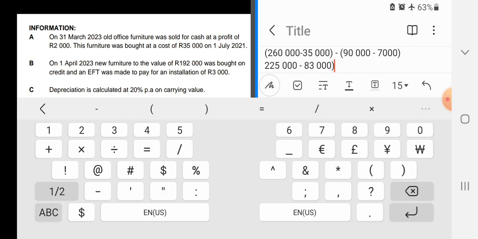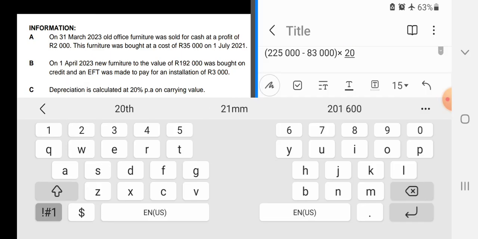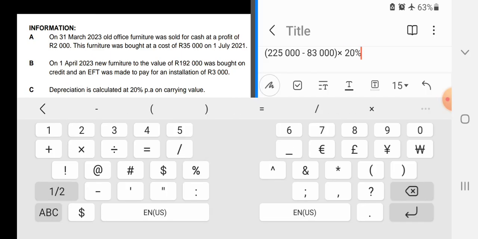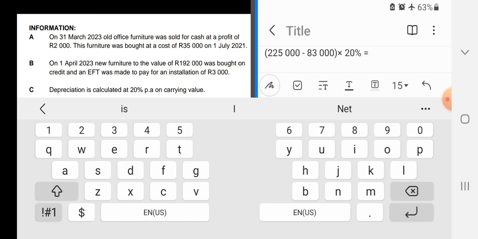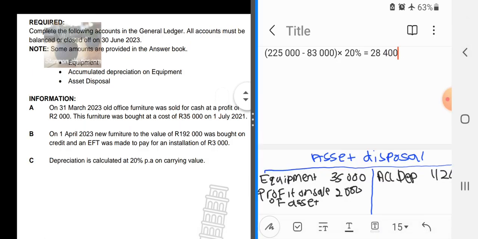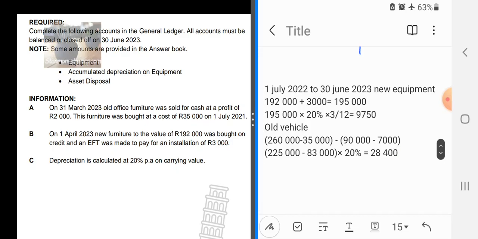And then whatever we get here, we'll multiply it by 20%, and that will be our final answer. Yes, 225,000 minus 83,000 times 20%, and this will give us 28,400. So this is the depreciation for the old vehicle.